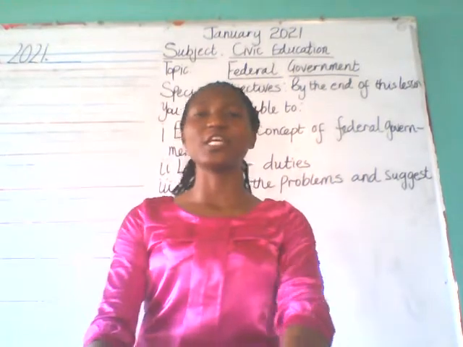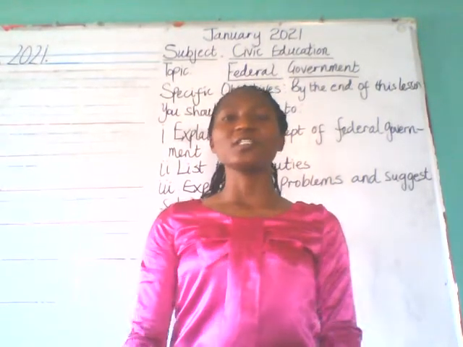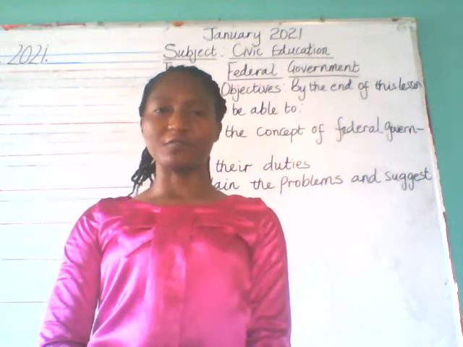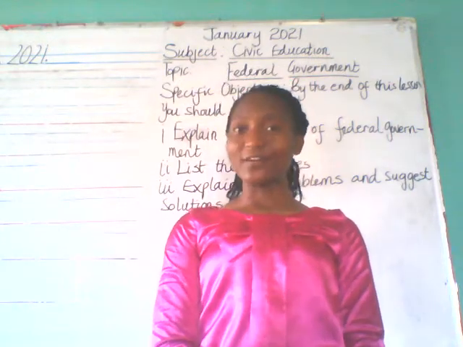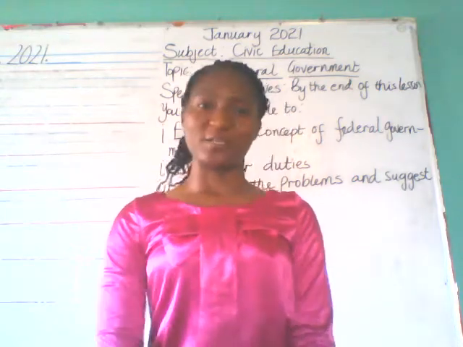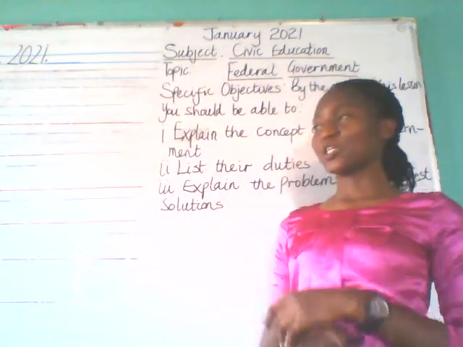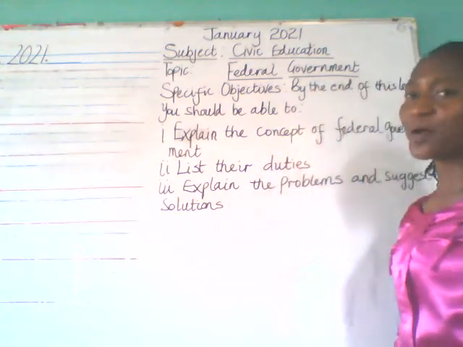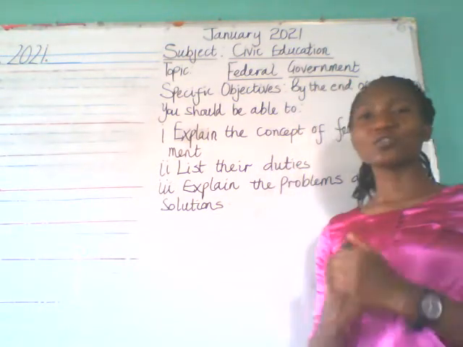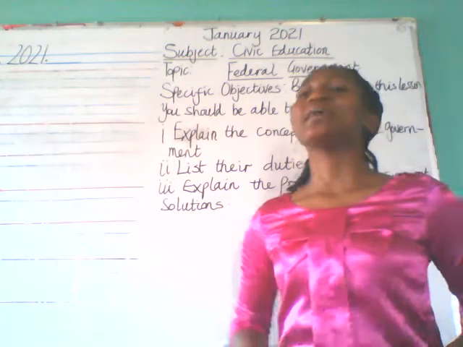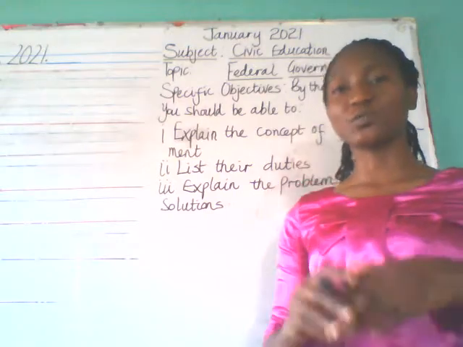Today for our teaching and learning, we'll be having civic education and the topic is federal government. By the end of this lesson, you should be able to explain the concept of federal government, list the duties of federal government, and explain the problems, then suggest solutions. They will have problems, then how can you propose solutions to them?